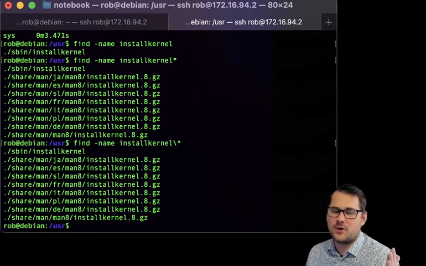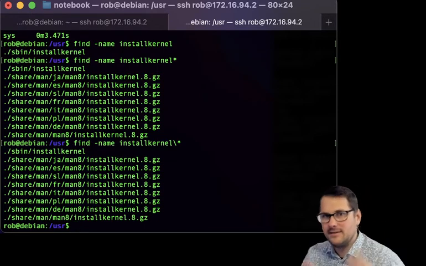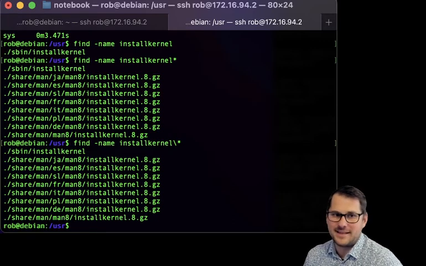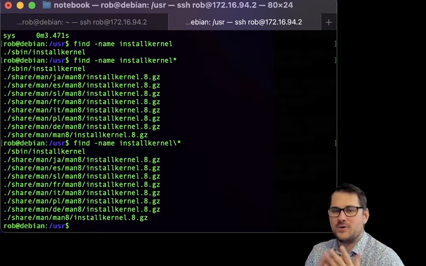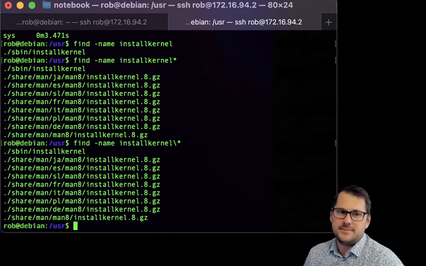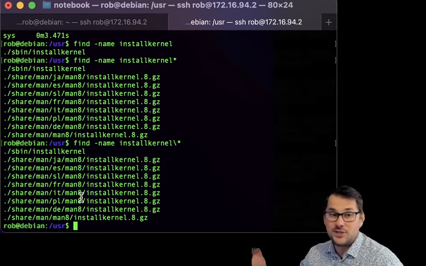Yeah, star is the normal match all, it's called globbing for a global match. Anything that starts with install kernel and ends with 0 or more characters will match. And then we can actually see the man pages that we were trying to match before, which is what we wanted.